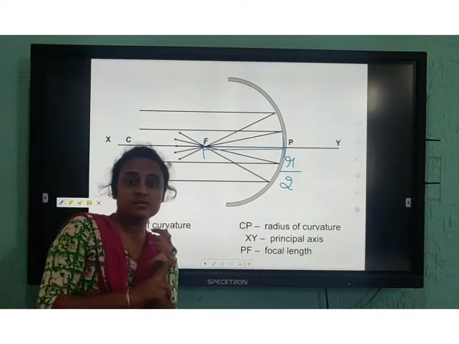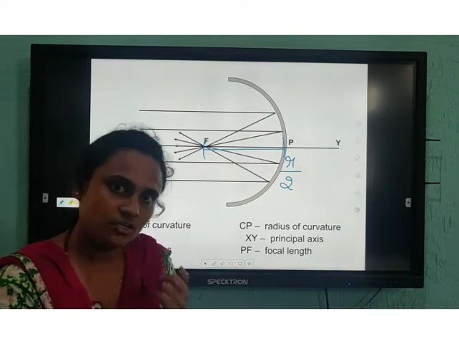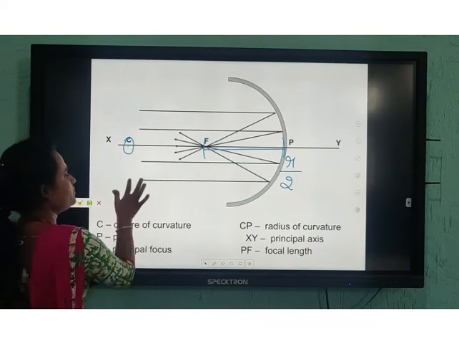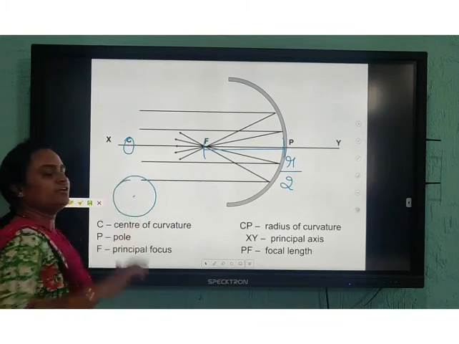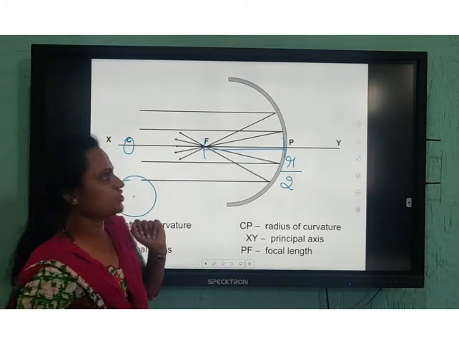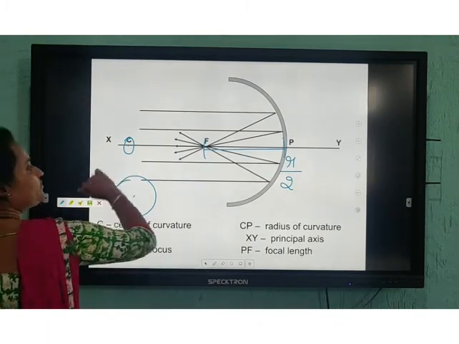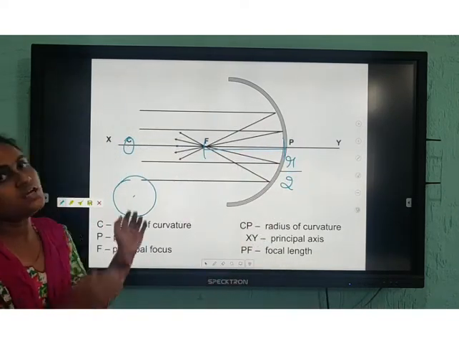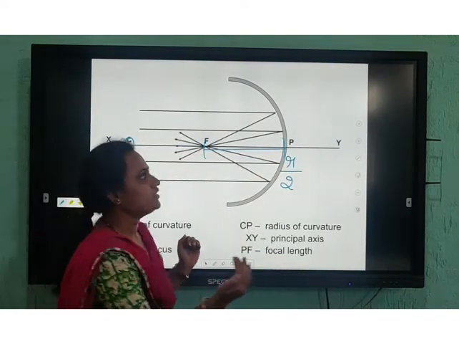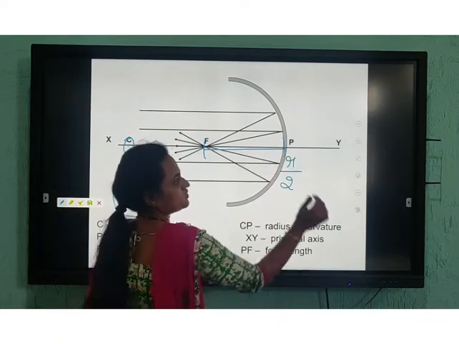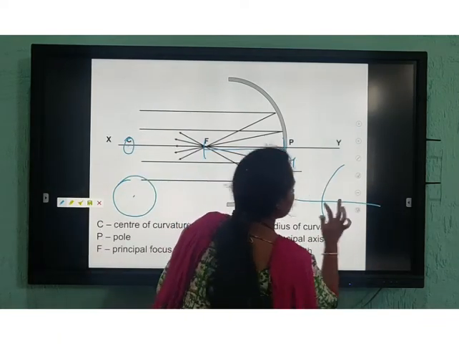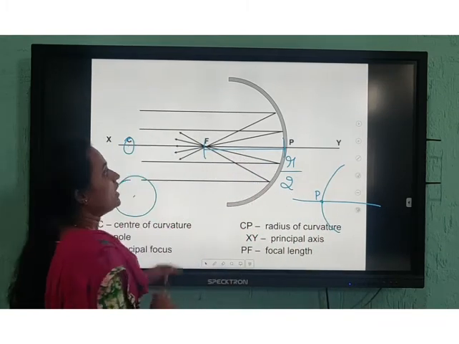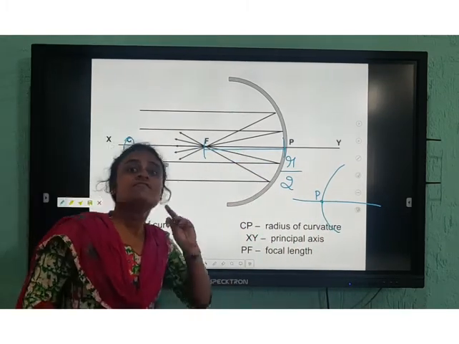Now, which terms did you learn? One is C, the center of curvature, that is here. In a circle, the midpoint we call the center of curvature. Next, the pole, the midpoint of the spherical mirror. If you are using a concave mirror, it will be like this. If it is a convex mirror, see, this is the pole. Next, principal focus.